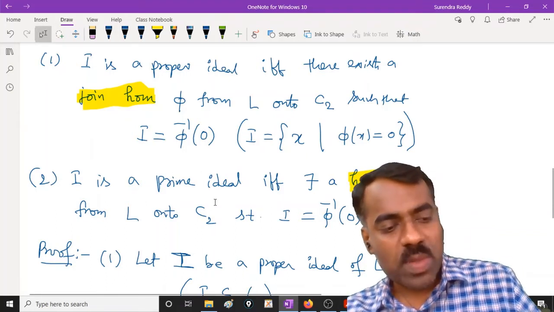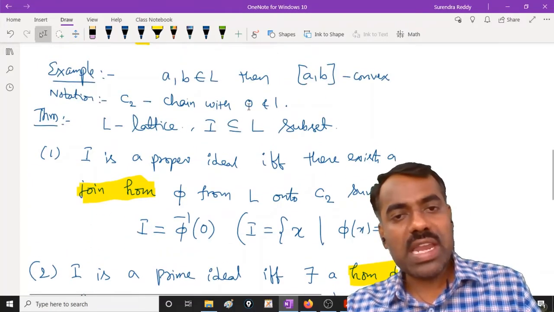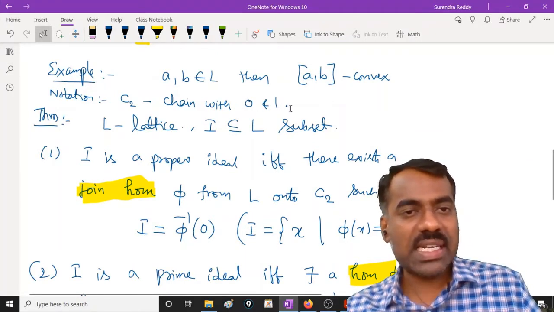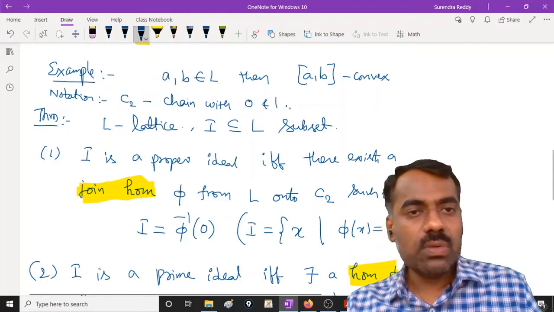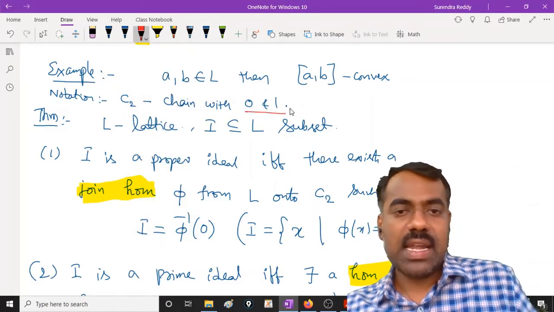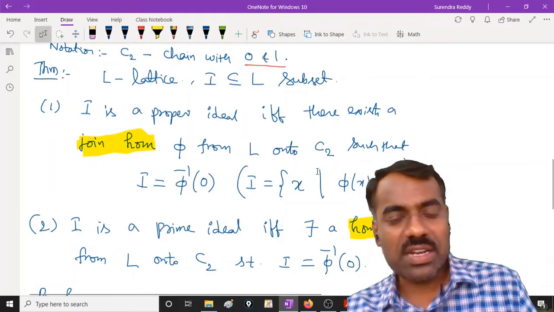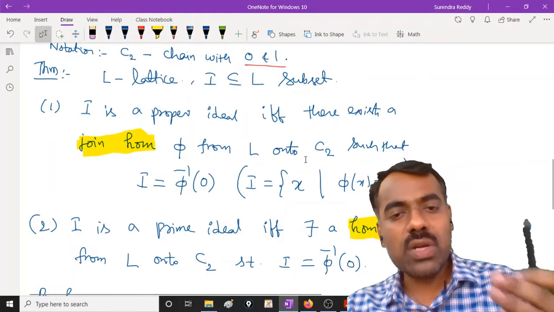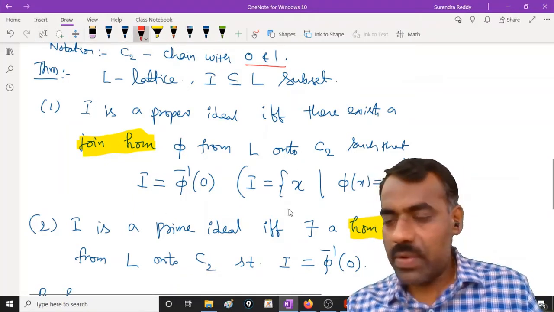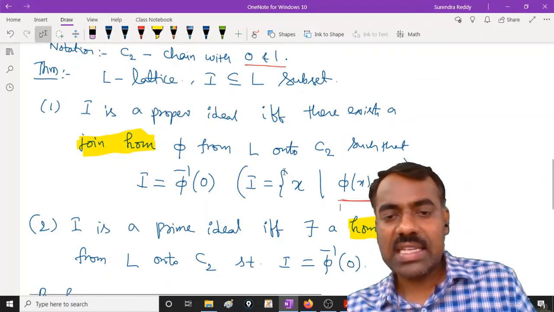C2 contains how many elements? C2 contains two elements, 0 and 1. Now we want to define phi somehow, because if I just define it, you will verify, but we are trying to construct that map phi satisfying the given condition. What we require is that phi of x should be 0 whenever x is in I. Is this clear?